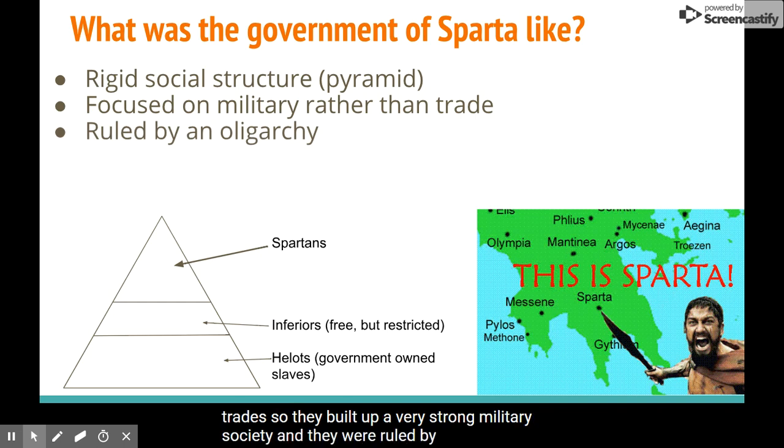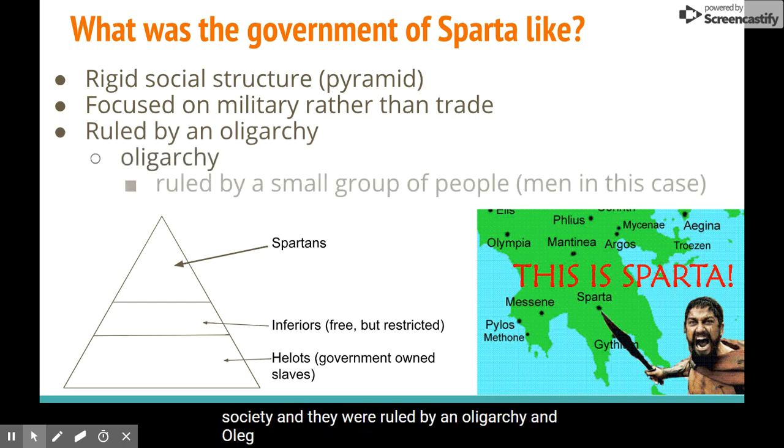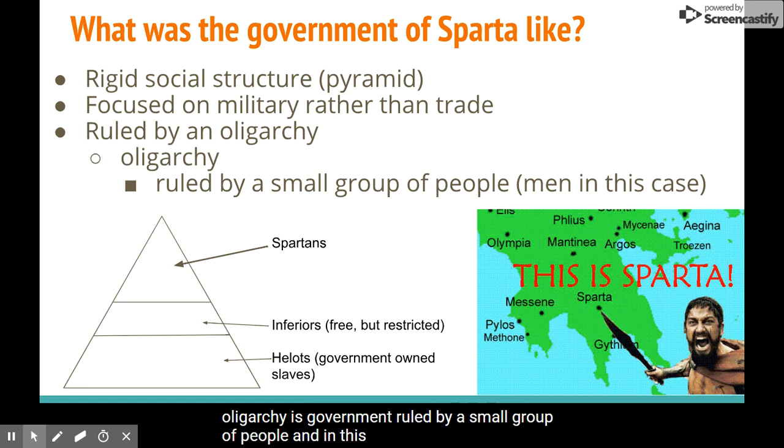And they were ruled by an oligarchy. An oligarchy is government ruled by a small group of people. And in this case, it was men who ruled over Sparta. And the last thing, I do want you to just remember that Sparta was an extremely militaristic and aggressive society. Okay, so very different from Athens, which established a democracy. And we will learn later about the cultural contributions that came from Athens during the time of the democracy there.